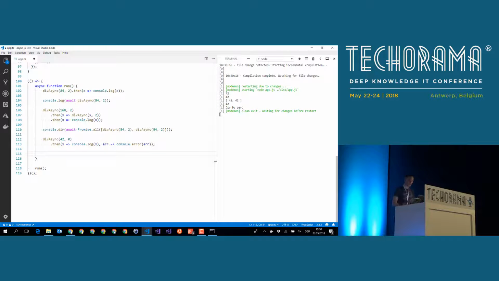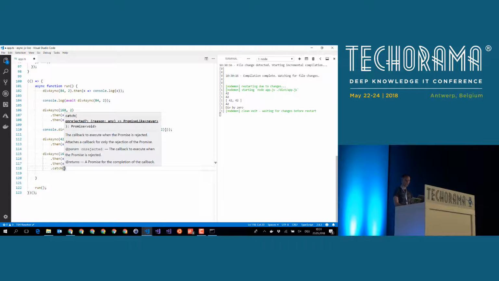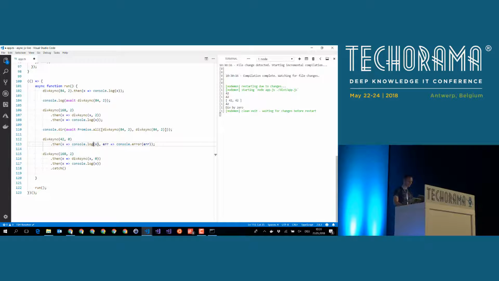The powerful thing is that we can even do that if we have multiple of these methods, for instance. So if we copy this from up there, and in this case, in the second one, we have a mistake, then we can use the second method of the promise instance, which is a catch statement, and in the catch statement we are going to catch the errors.